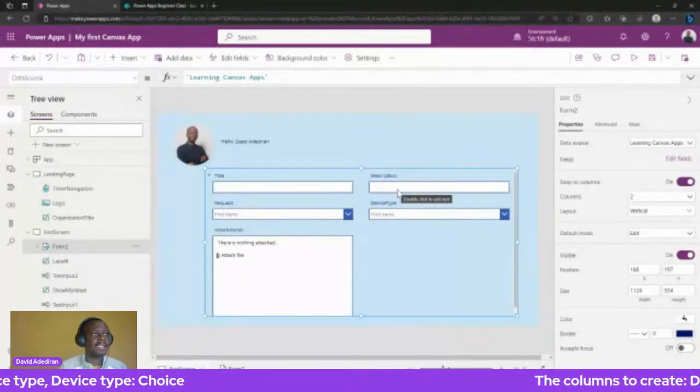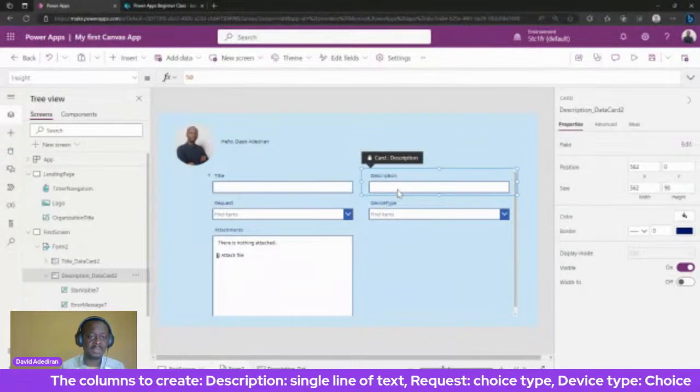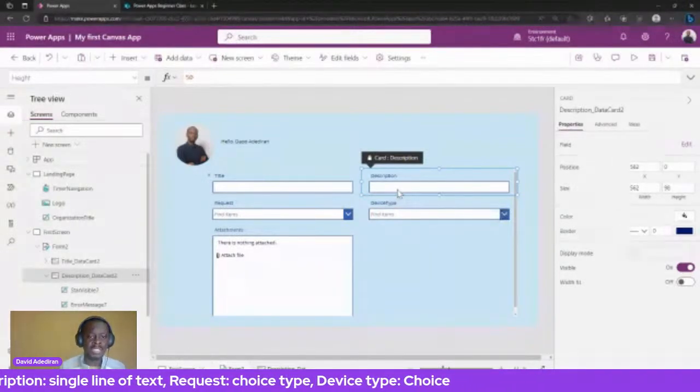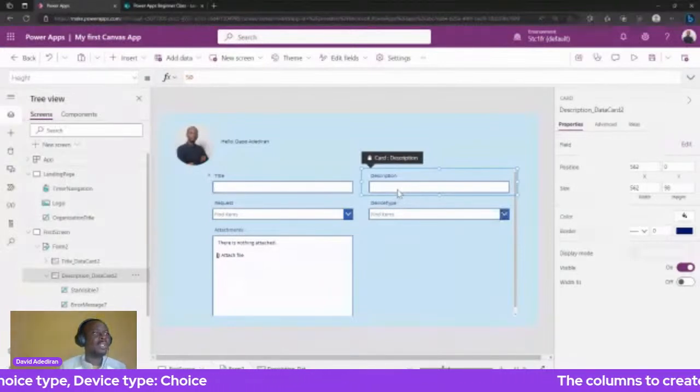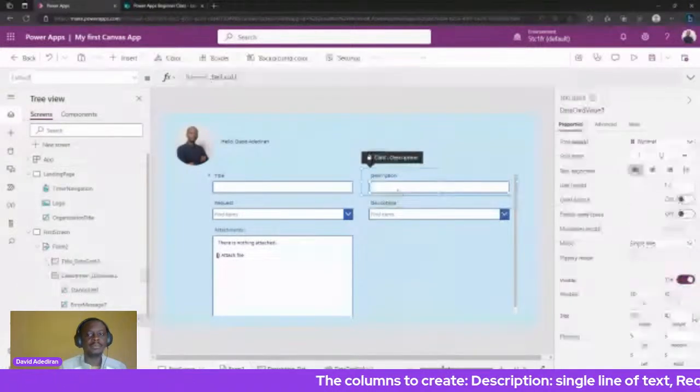Now the description field is a bit narrow because it's coming as if it's a single line of text, but we know it's a multi-line of text. That way we can allow users to add more content. So you click on this, and then we'll go to the height property, which is down here.